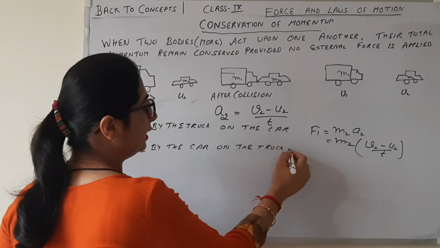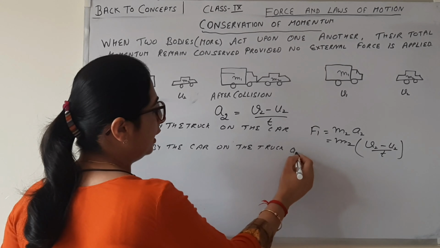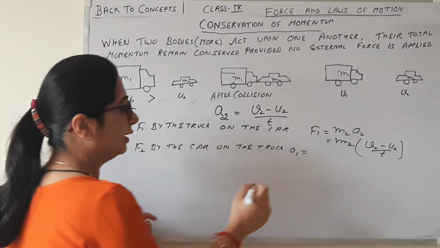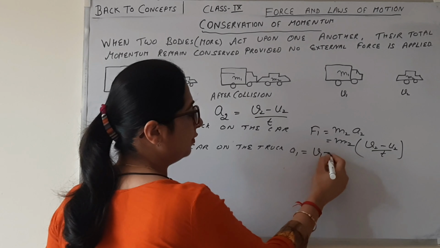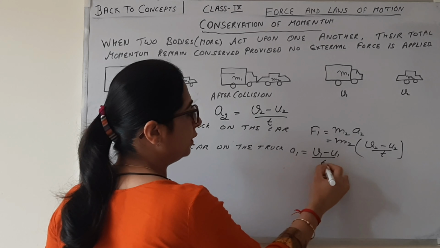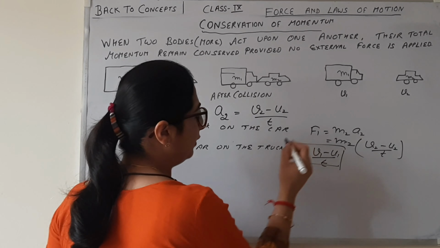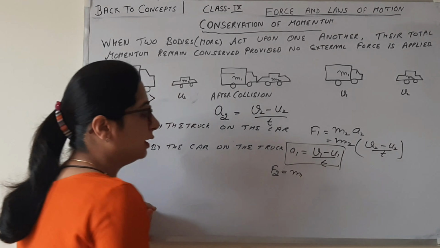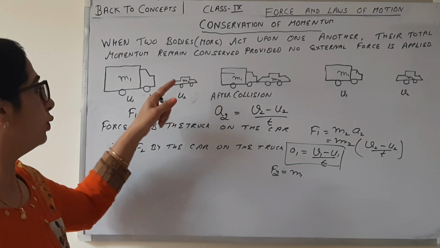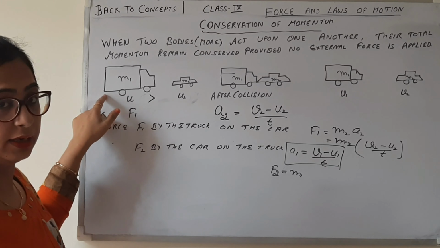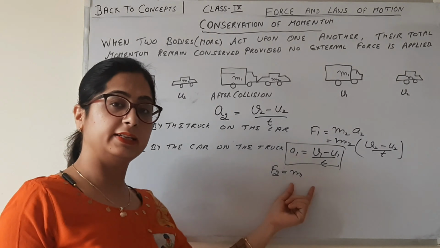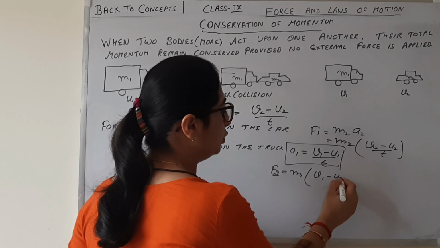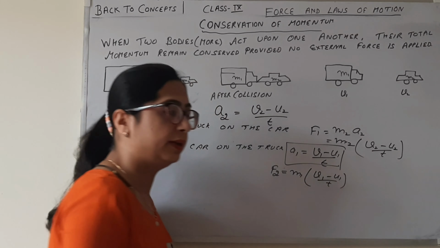So here we have to find first of all acceleration A1, because here the truck is accelerated. Acceleration is final velocity V1 minus initial velocity upon the time taken for the collision. And what is the force F2? That is equal to M1, because this force F2 is applied on the truck, so that's why we take the mass M1. And the velocity is V1 minus U1 upon time taken.